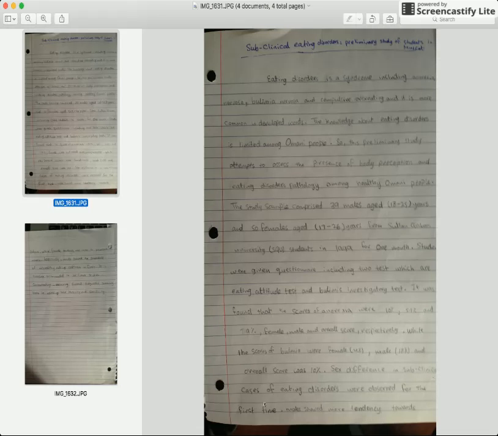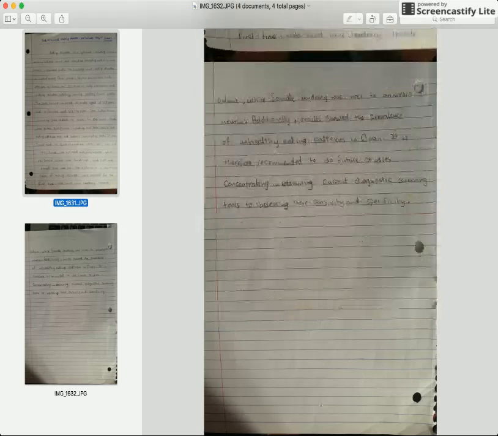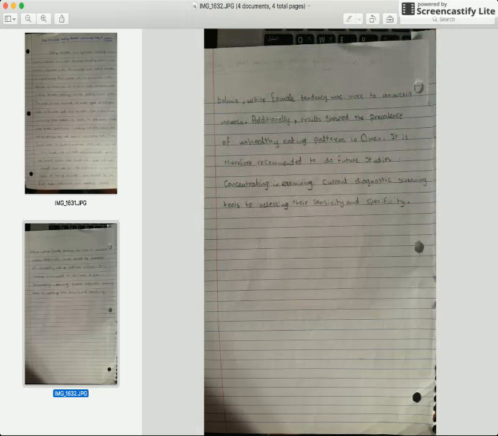Sex differences in subclinical cases of eating disorders were observed for the first time. Okay, good. Bulimia while females tended. Additionally, results showed that the prevalence of unhealthy eating orders and patterns in Oman. It is therefore recommended. Excellent. Okay. Awesome. Really good. Some small grammar mistakes, so you would lose some on the language. I haven't looked at the paraphrasing, but I will look at that during the exam. There's some, not copying, but maybe the paraphrasing is a little bit close. But other than that, excellent.